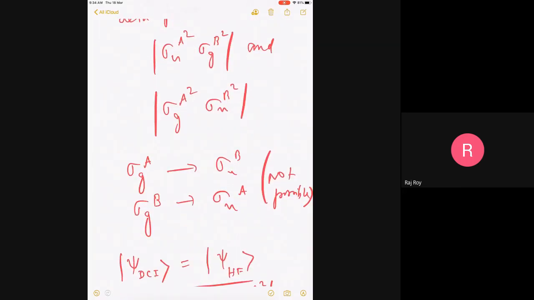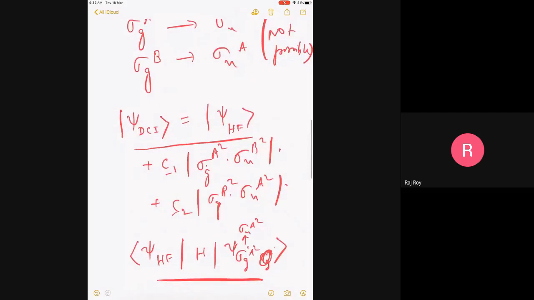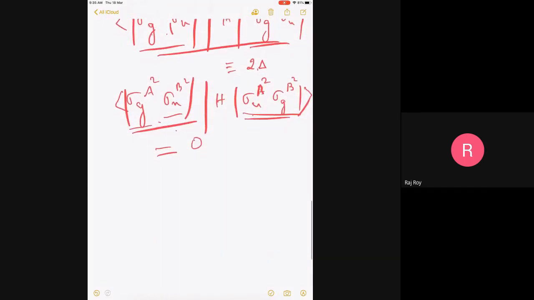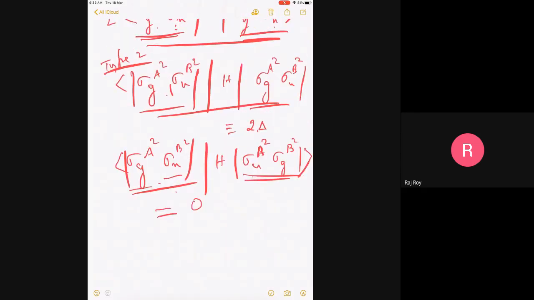If you look at all the orbitals that you have looked at, the MOs, they are linear combinations of atomic orbitals. Atomic orbitals themselves depend on the coordinate of the atom. I hope you remember, in Slater or Gaussian, right? And that is where the 4 center 2 electron integrals, 3 center 2 electron integrals arise. So in that sense, there is a difference. Is it clear that this will be 0?